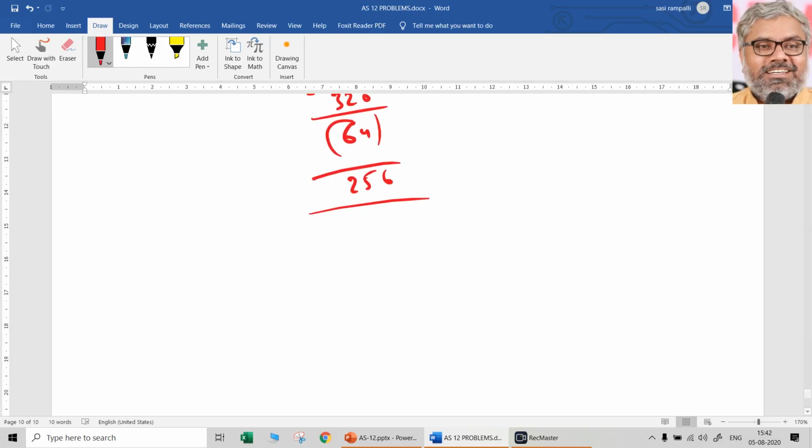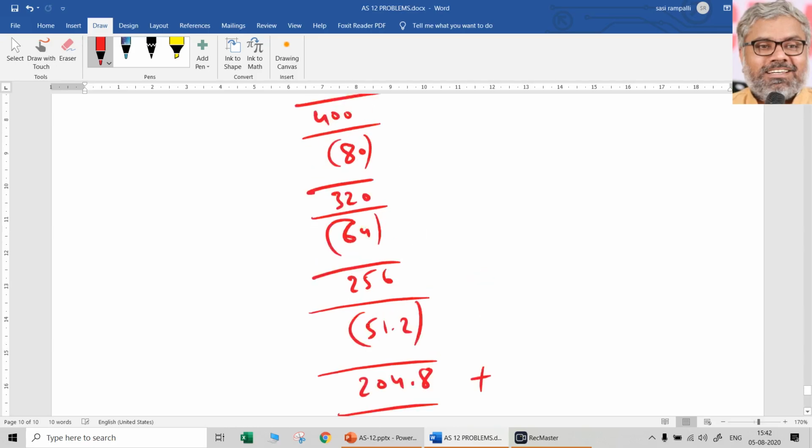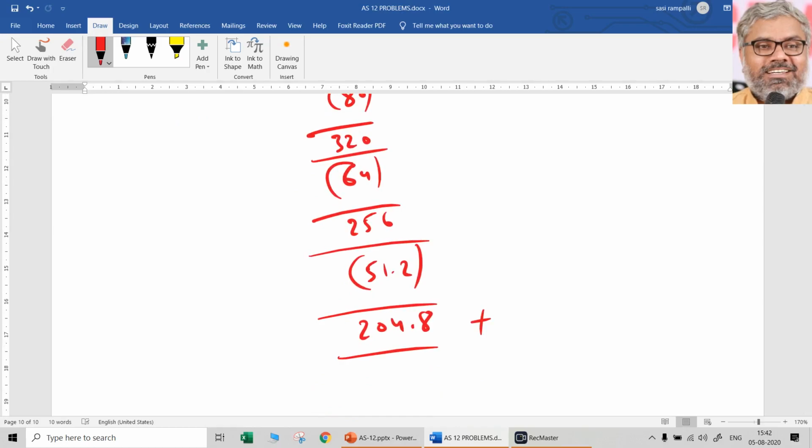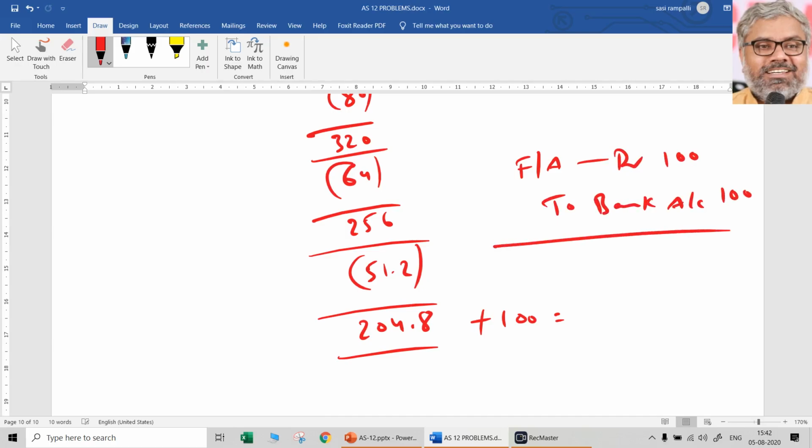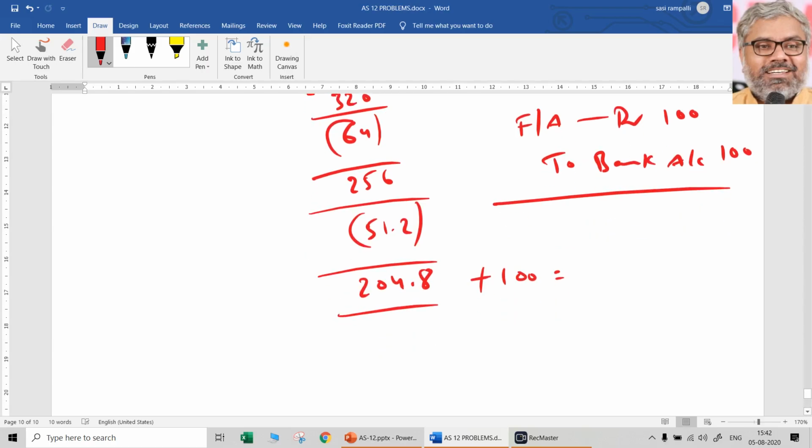Third year also depreciation will be provided. Again 20%, 51.2 lakhs. Remaining is 204.8. Now this has to be increased by the grant that was refunded. How much will be refunded? Same 100 lakhs will be refunded. What entry will pass when the grant is refunded? In case of the first method, fixed assets account debit, bank account credit, 100 lakhs. That entry you have to write and show. And how much is the book value of the asset now? That will be 304.8 lakhs.